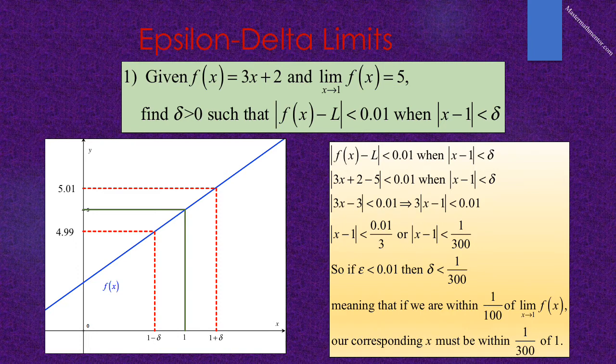So therefore, if epsilon is a number less than 0.01, that means that delta must be less than 1/300. That means that if we are within 1/100th of the limit of f of x as x approaches 1, our corresponding value of x must be within 1/300th of 1.